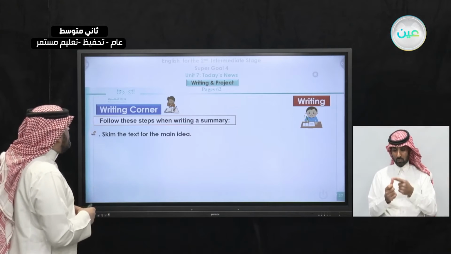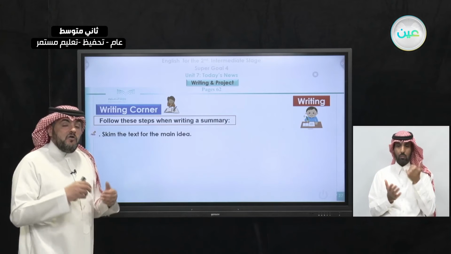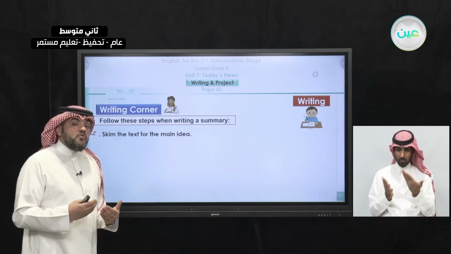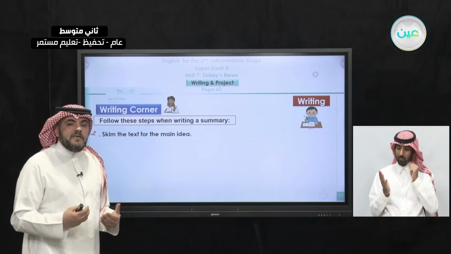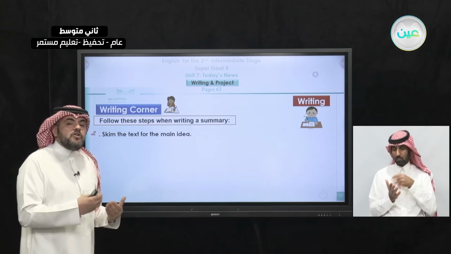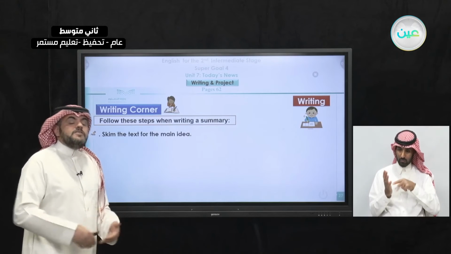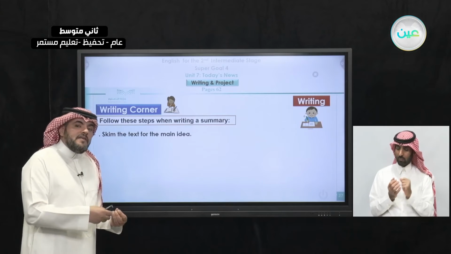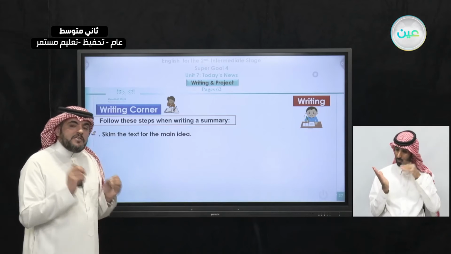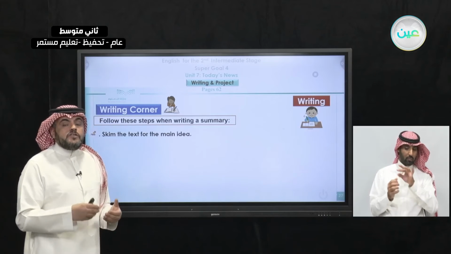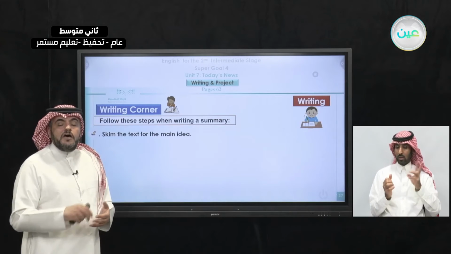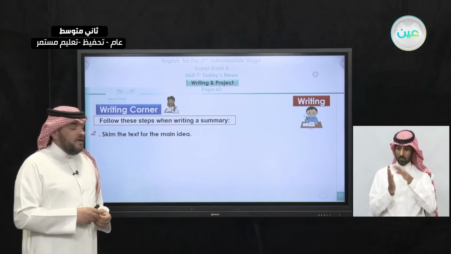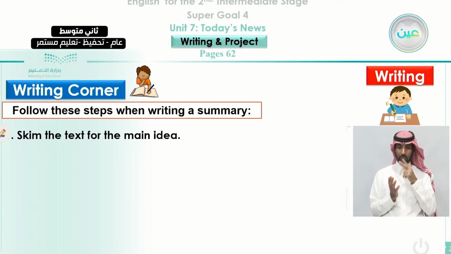Number one, you have to skim the text for the main idea. When you read a text and you want to get a general idea about what this text is about, we call it checking for the gist. The gist, that is the general meaning. That is called skimming. When you skim a passage, that means you are looking for the general idea. But when you scan, that is different. When you look for a specific piece of information, you scan for it, like looking for a date, for example, like a month or a year. You can scan for getting this answer. So skim the text for the main idea.